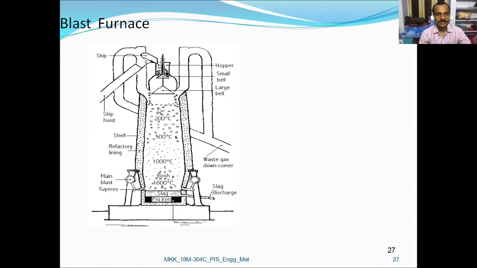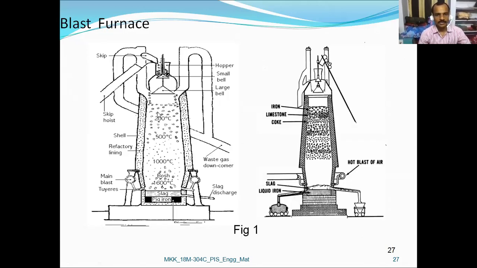Let us start with the temperature ranges. Here 200 degrees centigrade, 500 degrees centigrade, 1000 degrees centigrade, 1600 degrees centigrade. These are the different temperatures attained in the blast furnace. Let us look at the same in the next diagram.